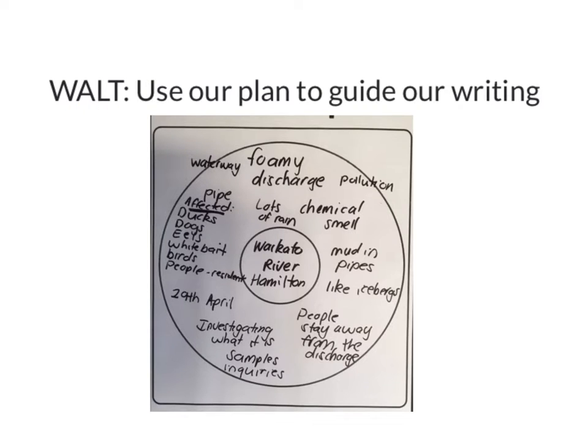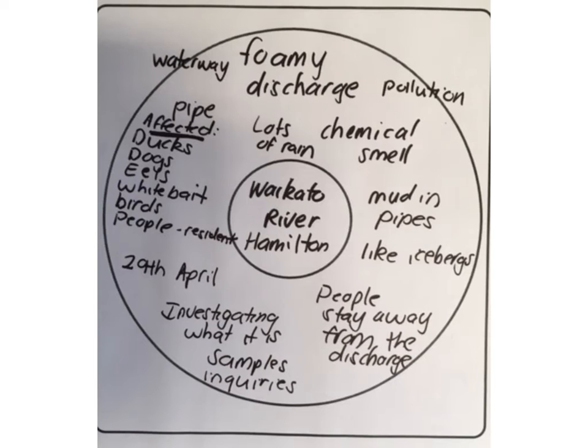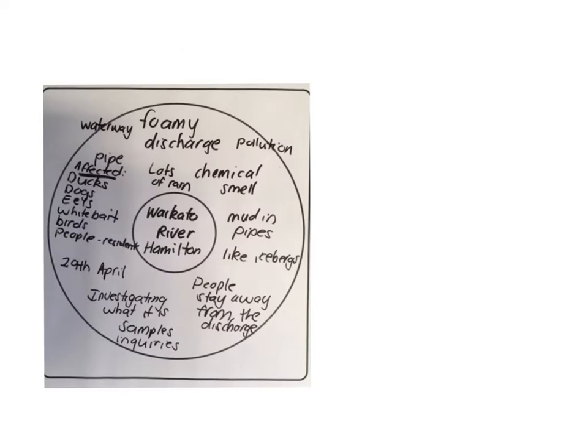We are learning to use our plan to guide our writing. This is the circle map that we made yesterday after watching and reading an article about pollution in the Waikato River. We're going to use this circle map today to help us guide our writing.